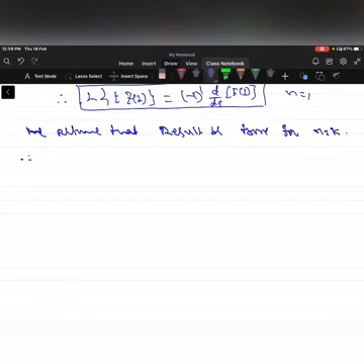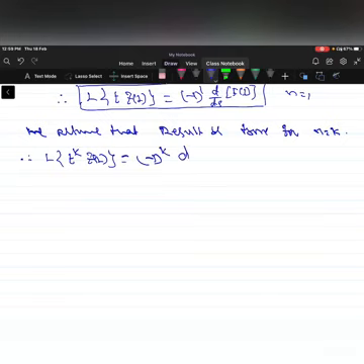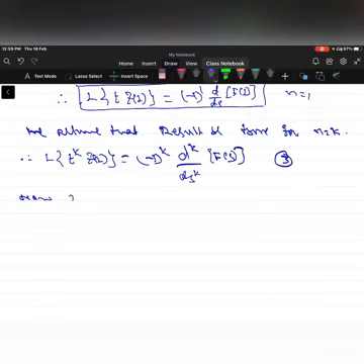Therefore Laplace of tᵏ f(t) is equal to (-1)ᵏ dᵏ/dsᵏ of the function F(s). Call this equation 3. Now we prove that the result is true for n equal to k plus 1.